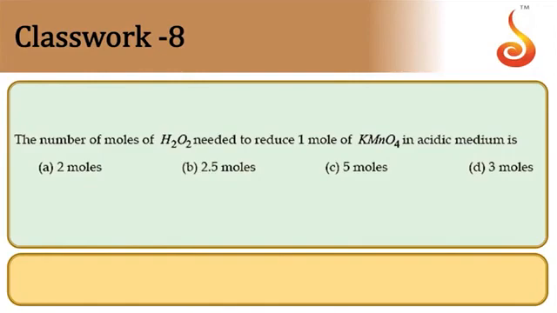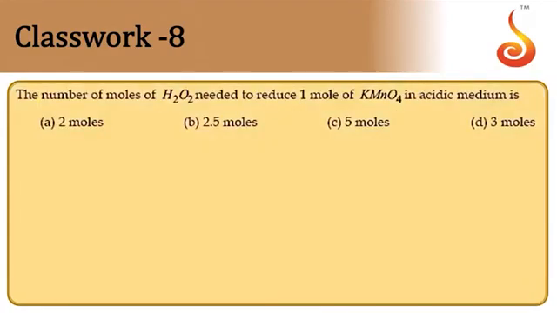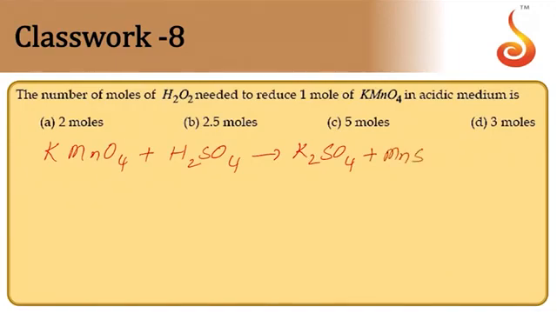Eighth one. The number of moles of H2O2 needed to reduce 1 mole of potassium permanganate in acidic medium. Let us balance the equation first. So potassium permanganate, KMnO4, plus H2SO4 giving rise to K2SO4 plus MnSO4 plus H2O.